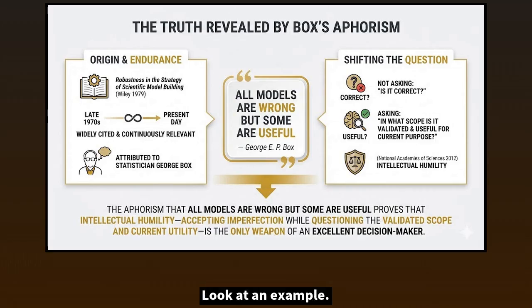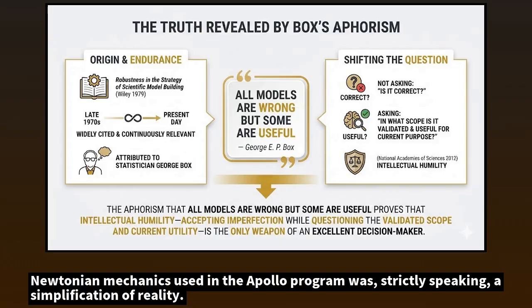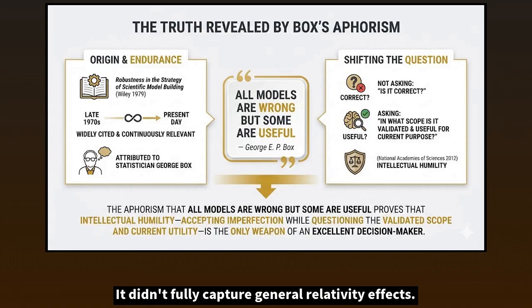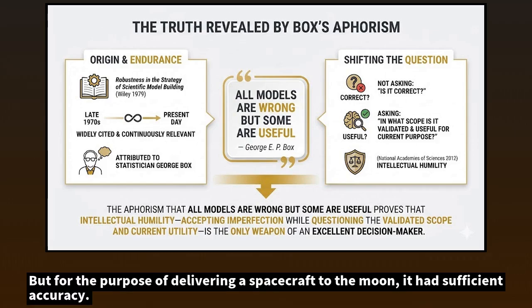Look at an example. Newtonian mechanics used in the Apollo program was, strictly speaking, a simplification of reality. It didn't fully capture general relativity effects. But for the purpose of delivering a spacecraft to the moon, it had sufficient accuracy.